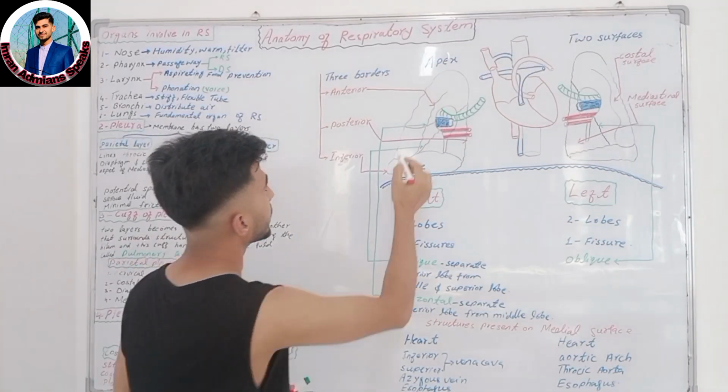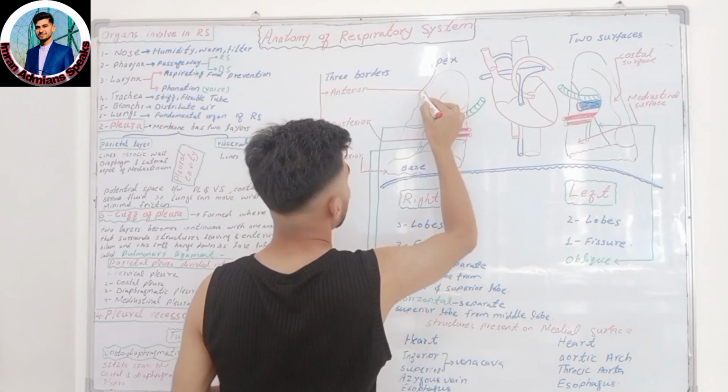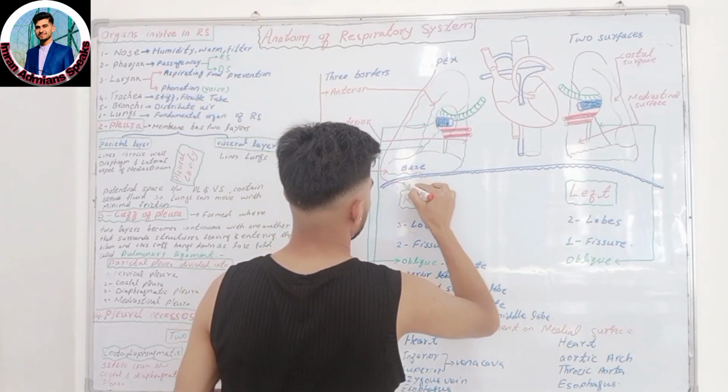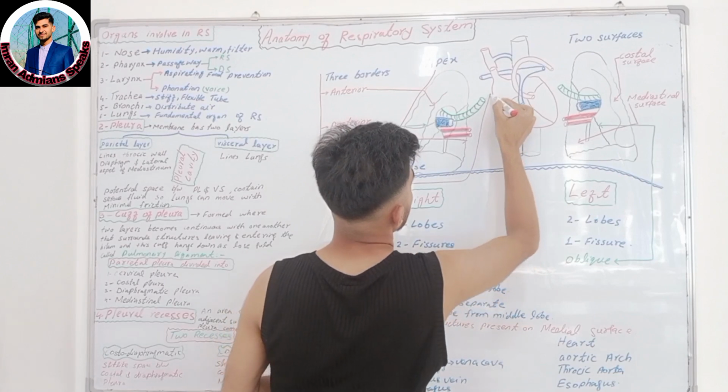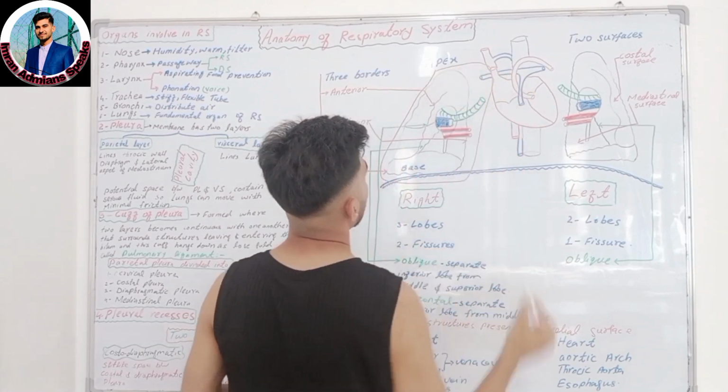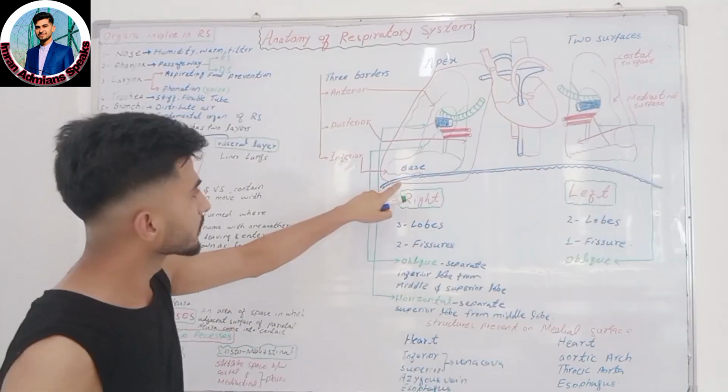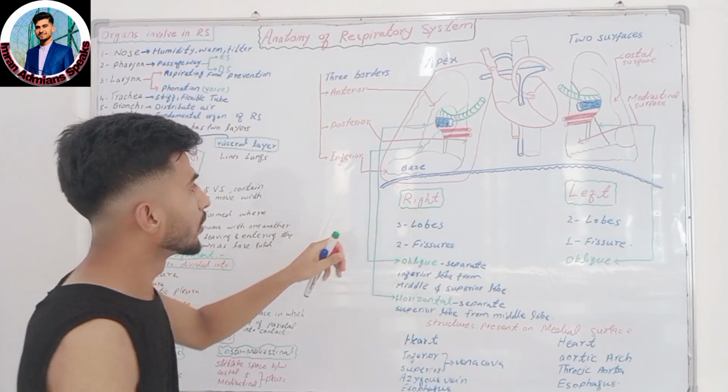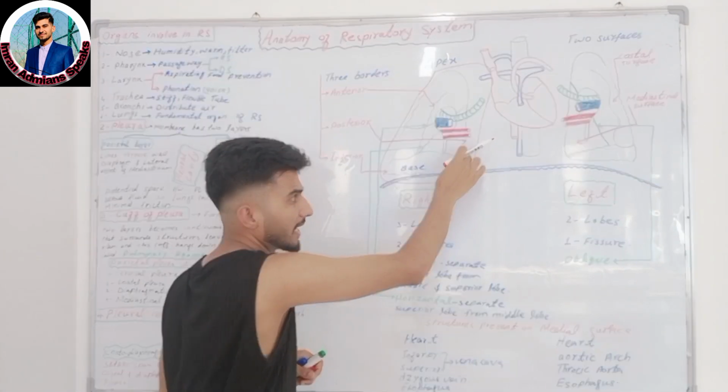The visceral layer lines the lungs. So here I can draw. This is the visceral layer, the layer which lines the lungs.